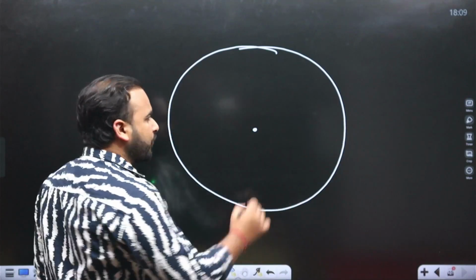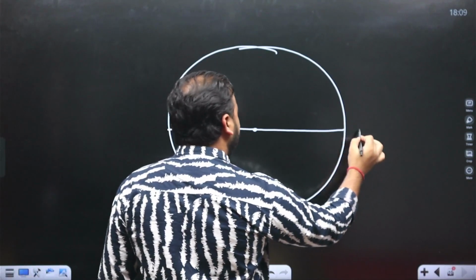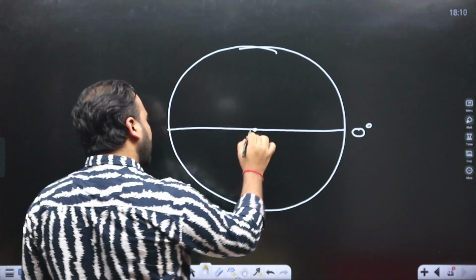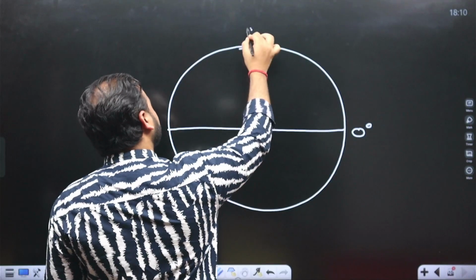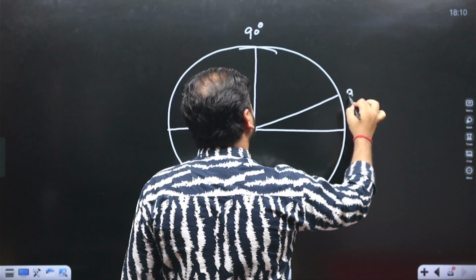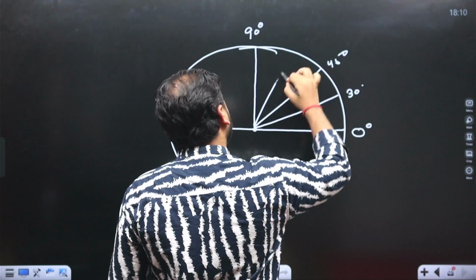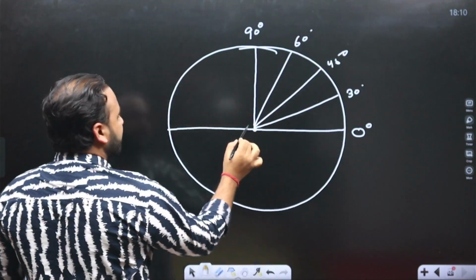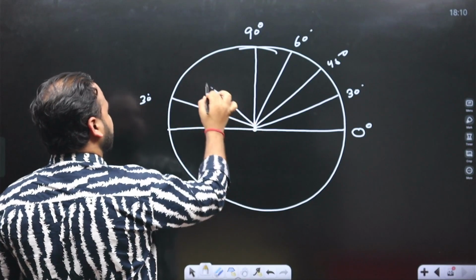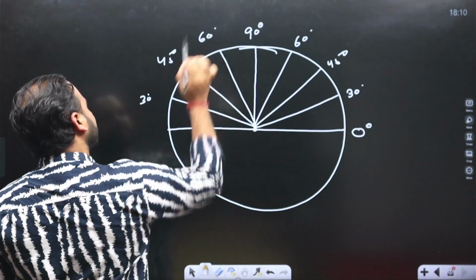Okay. So from the center of the earth, if we assume the flat portion is the angle of 0 degree, the vertical angle is 90 degree. Somewhere it is 30 degree, it will be 45 degree and it is 60 degree. Similar things will be found here: 30 degree, 45 degree, 60 degree.